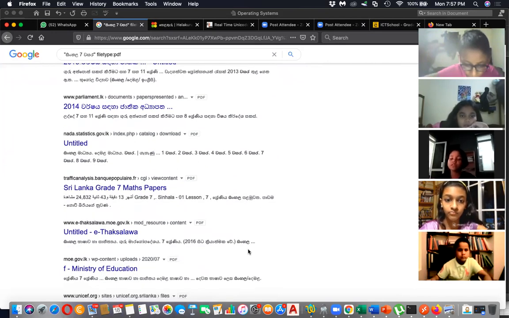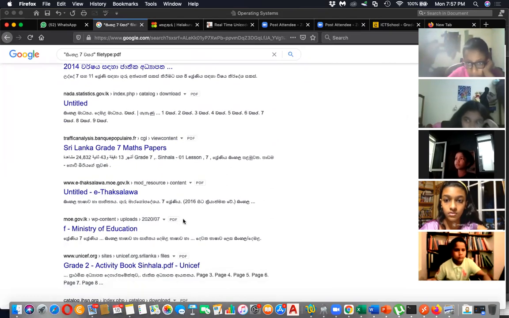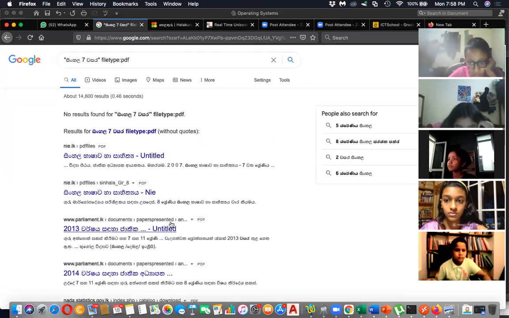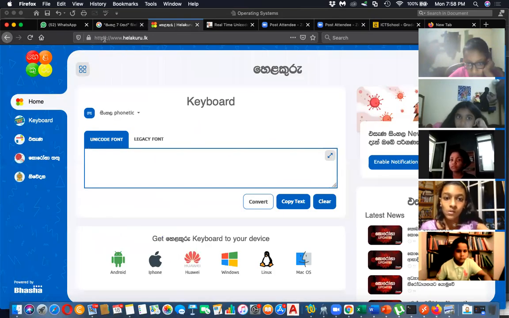So the best thing is to search for the Sinhala grade 7 maths papers. Sir, can you show it again? Yes, you can go to helakuru.lk, son. This one, helakuru.lk. Then you can type this.